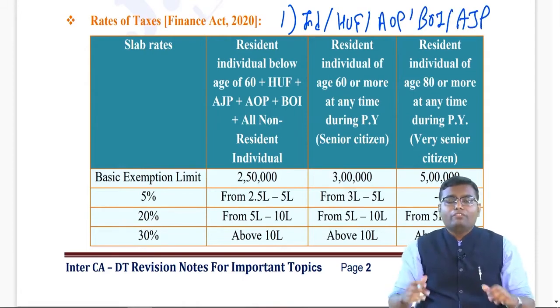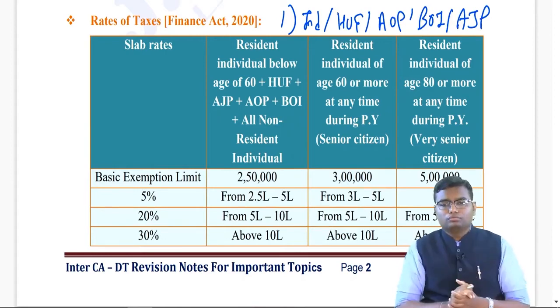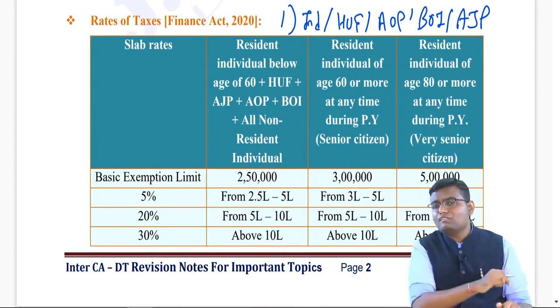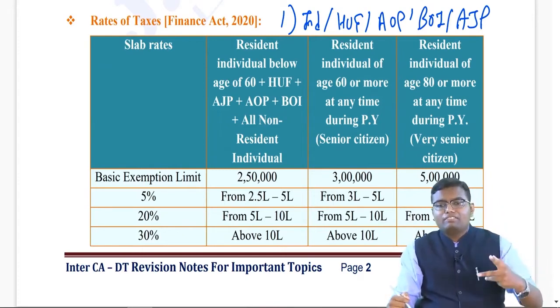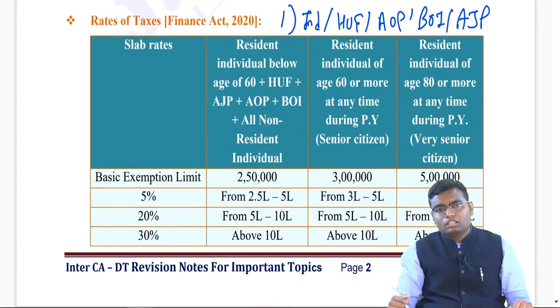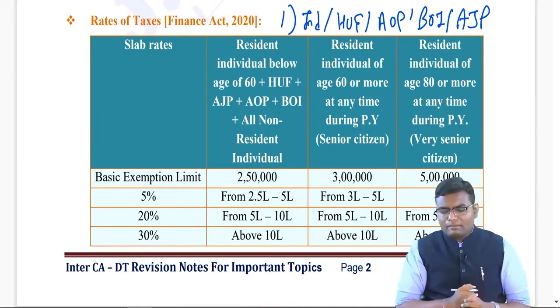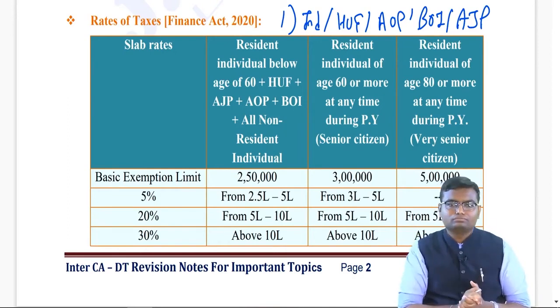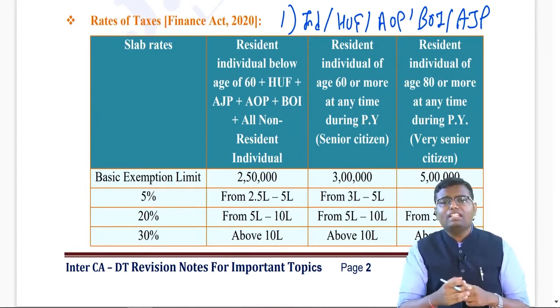If you are an individual, HUF, AOP, BOI, AJP, a fixed rate of tax is not applicable to you. There is not one single rate. There are slab rates which you have to apply. In this also I have prepared 3 columns. The first column is for a resident individual below the age of 60 or any kind of HUF, AJP, AOP, BOI